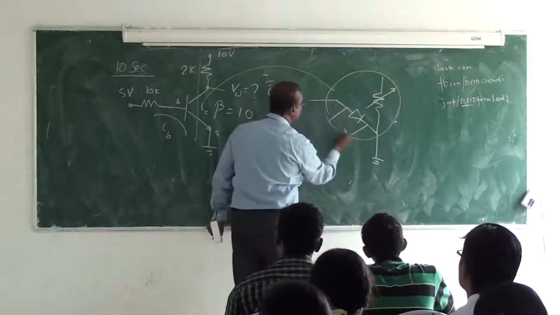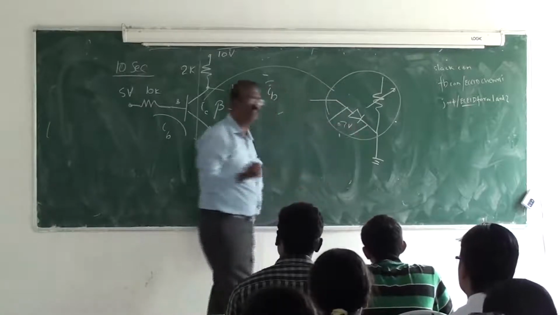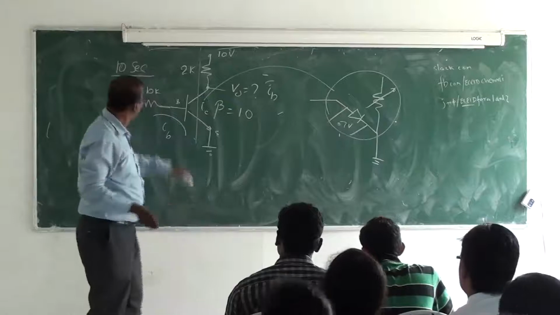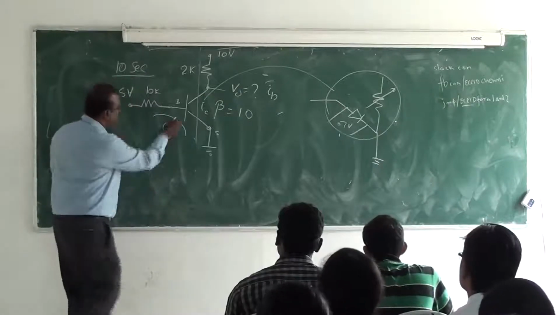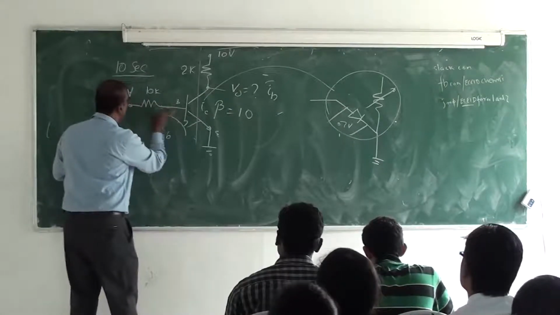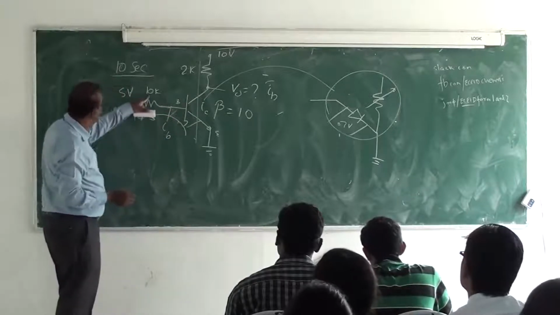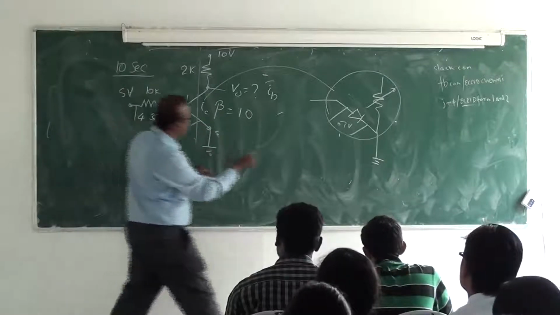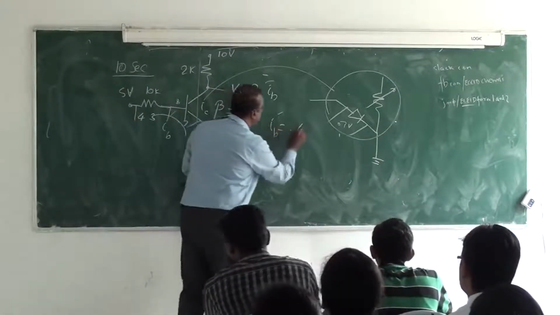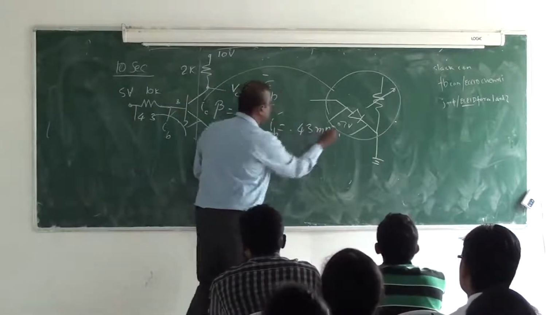Any silicon diode has a threshold voltage of 0.7. Now I am applying 5 volts. Here the diode drop is only 0.7, so the voltage across the resistor is 4.3, divided by 10K. So IB is equal to 0.43 milliampere.